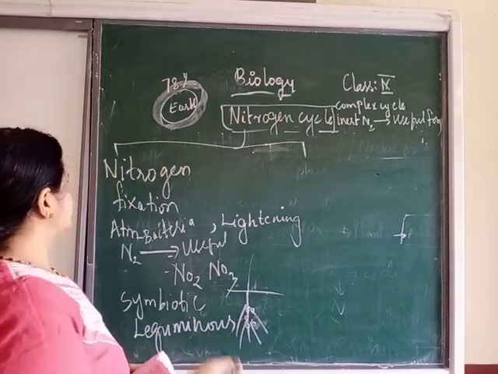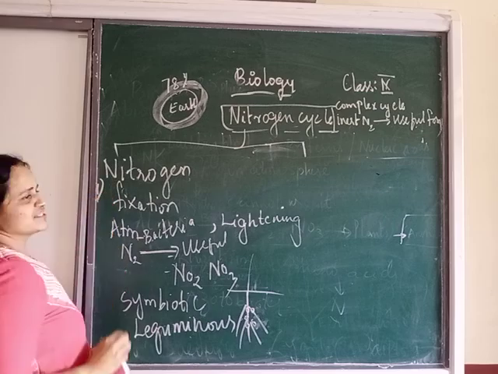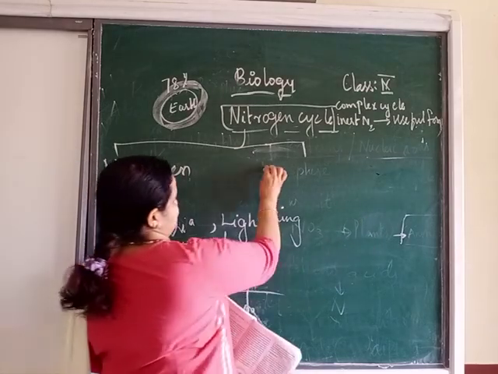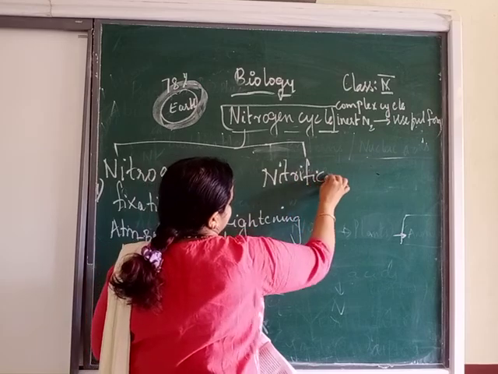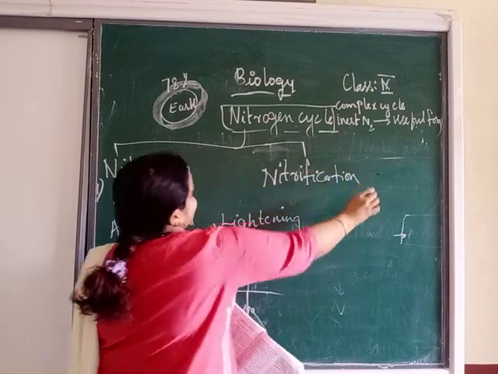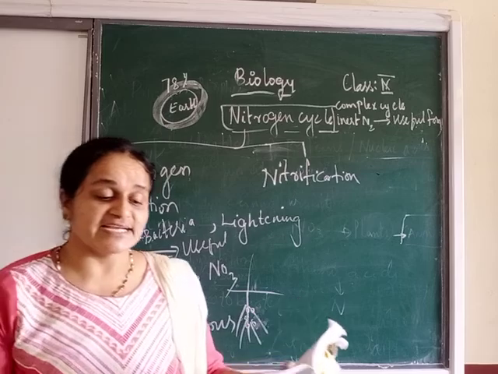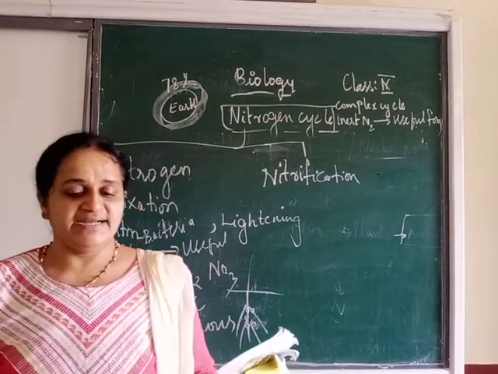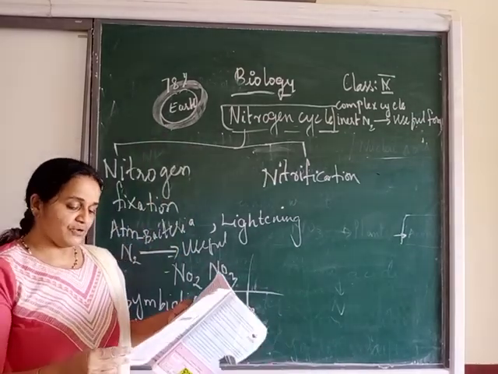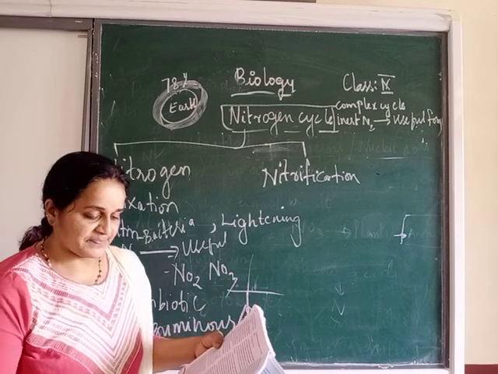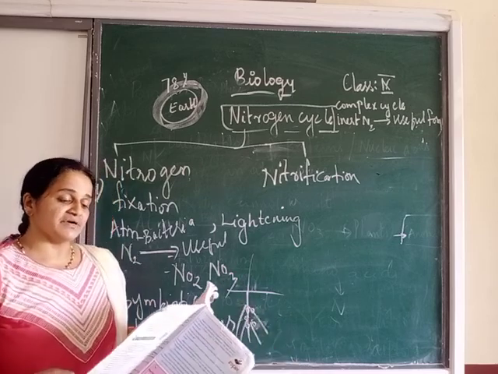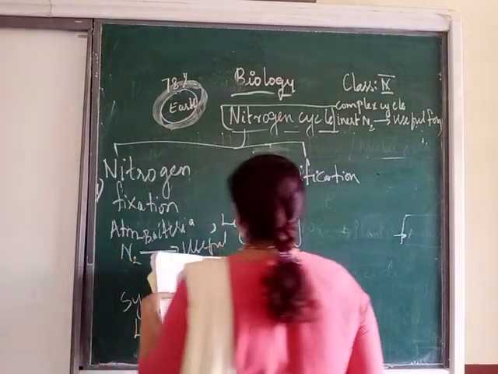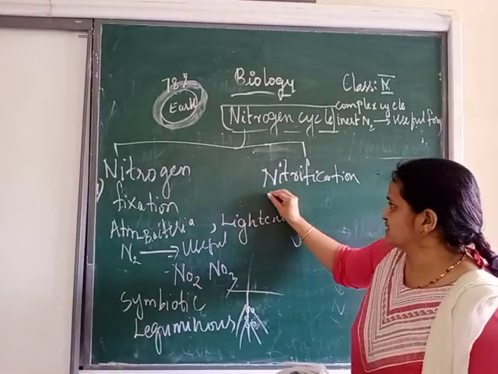So the next stage in our nitrogen cycle is nitrification. The second stage in the nitrogen cycle is nitrification. So when I say nitrification, you should know, on page 173, nitrification means you are going to convert nitrites or nitrates.